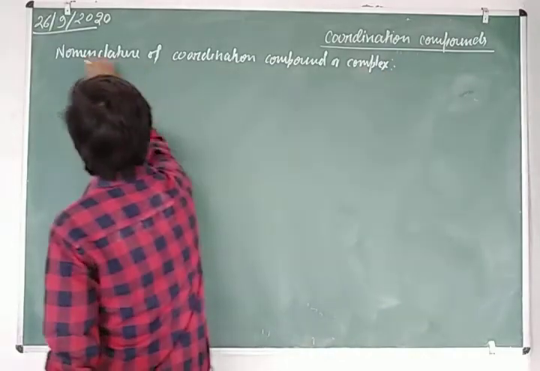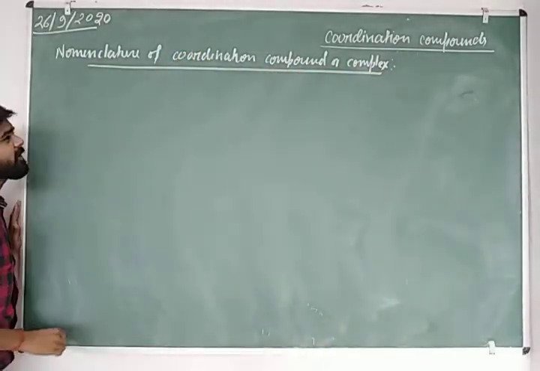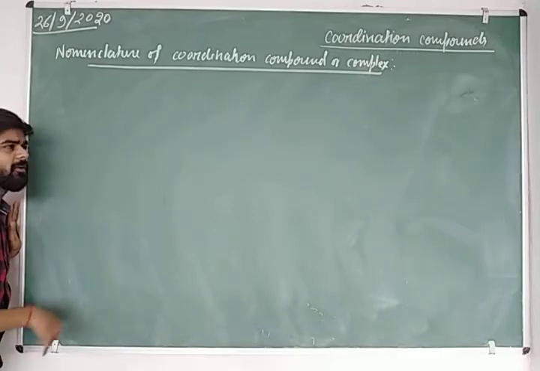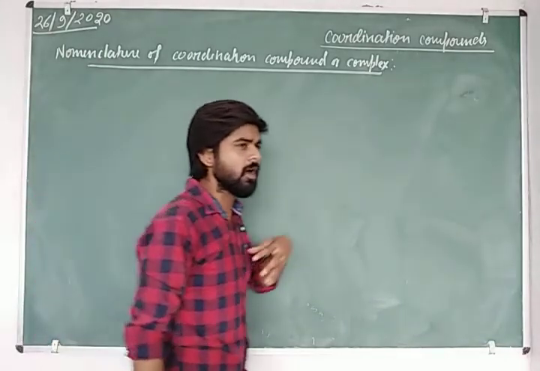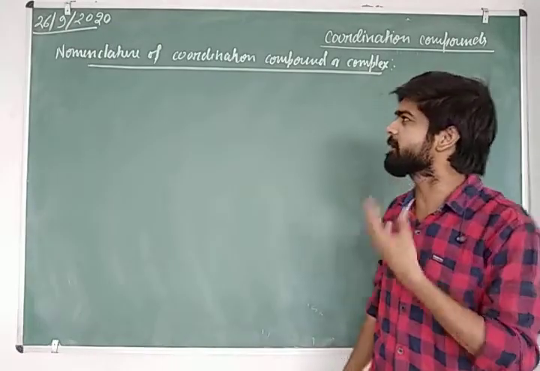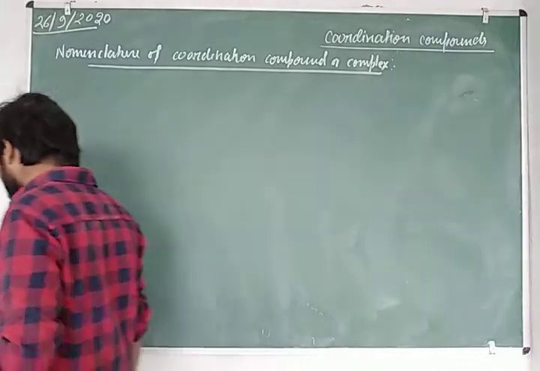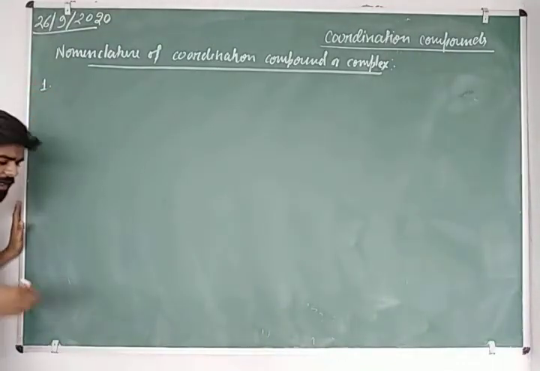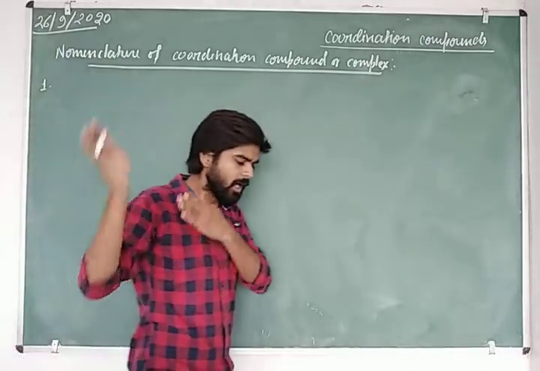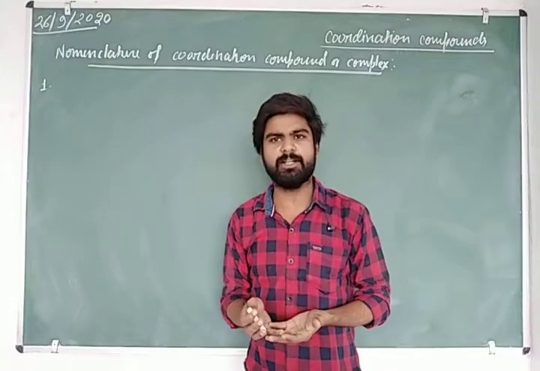So how can we make the IUPAC name, or naming, or simply the formula of any coordination complex? First of all, there are some rules which must be applied during the naming of the coordination compound. So first of all, we are going to learn how we will write the formula of any coordination entity.